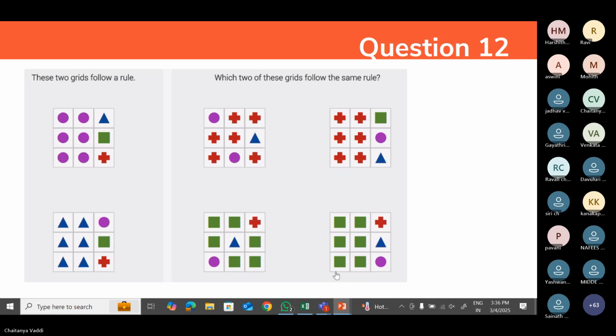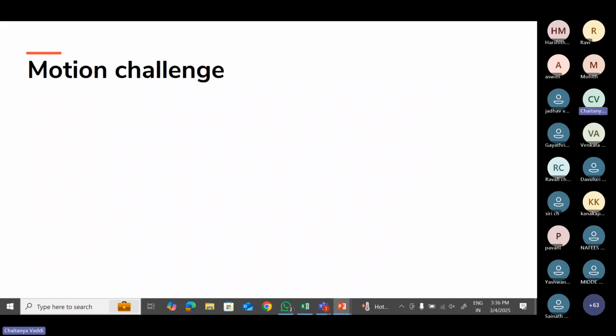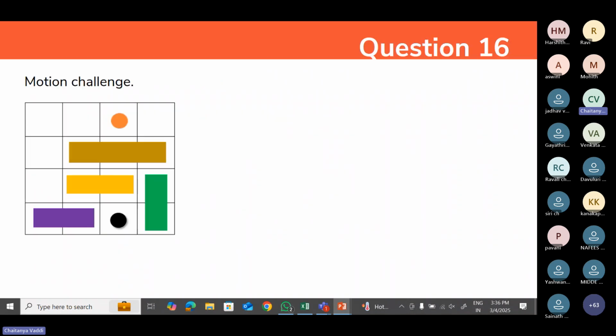Let's say this is the easiest game, and the next one will be a motion challenge. This is most important, and the majority of the students will waste much time on this particular motion challenge. I hope you might know about this game.